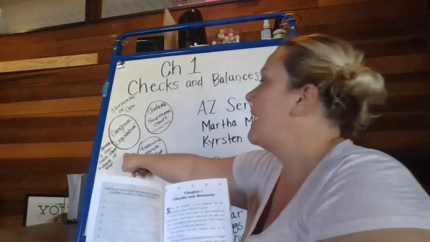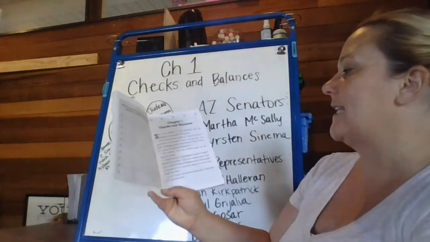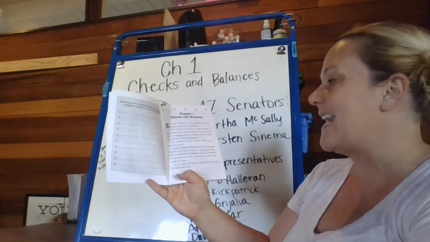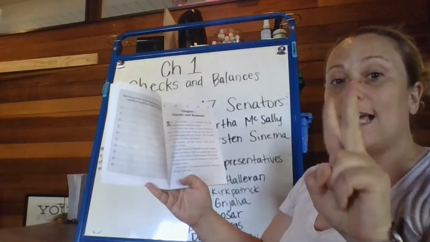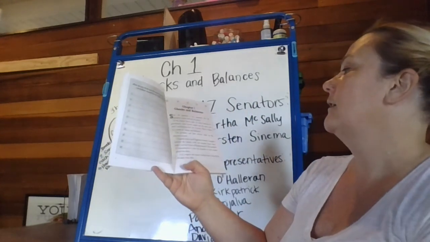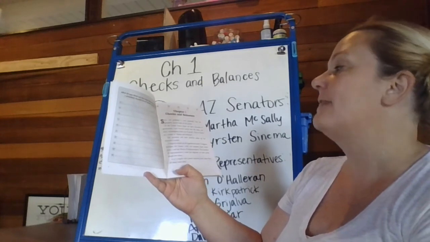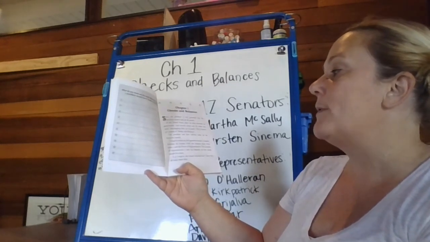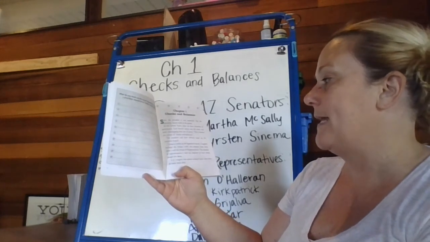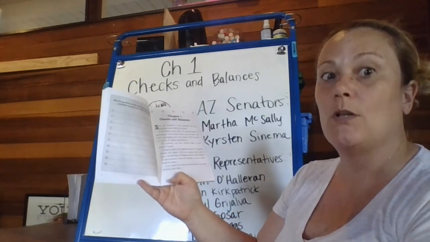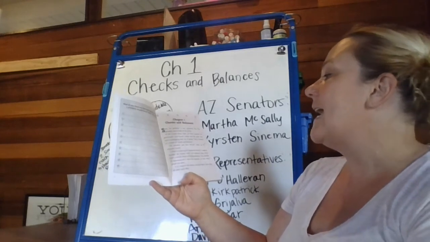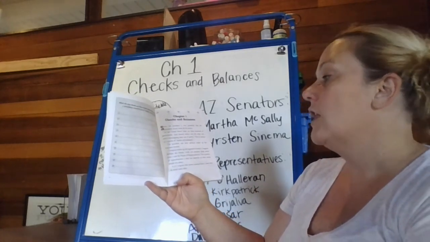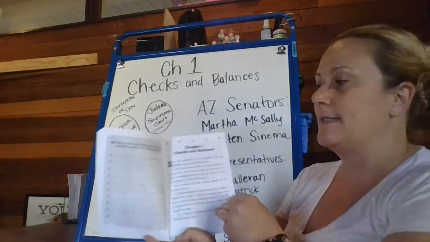Congress makes up the legislative branch. Congress includes the Senate with 2 senators from every state and the House of Representatives. The number of representatives a state has depends on how many people live there. It is Congress who passes national laws, laws that all states must obey.